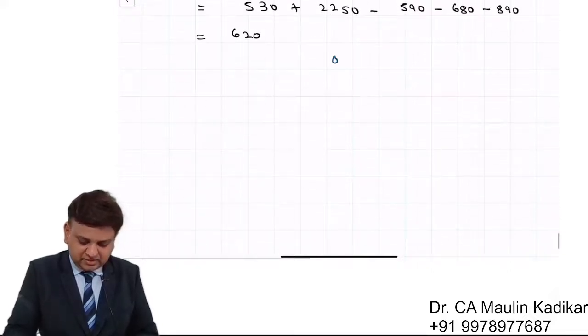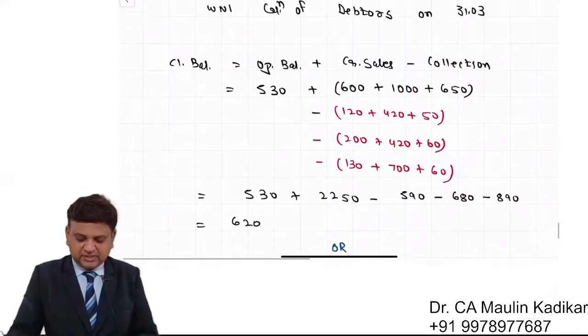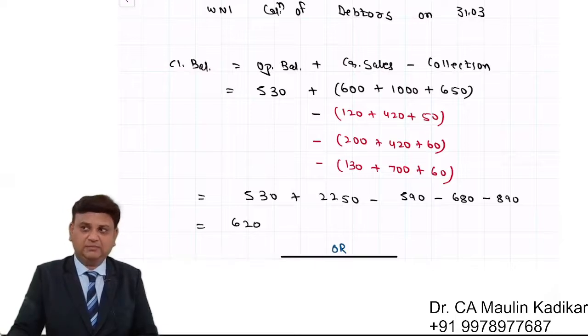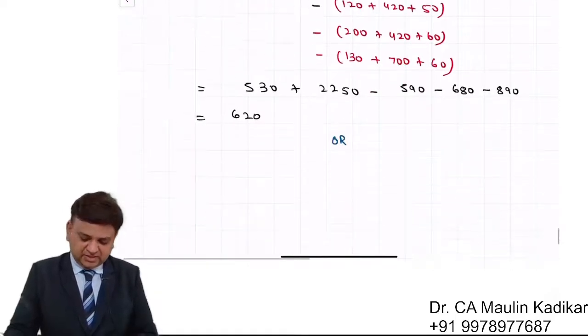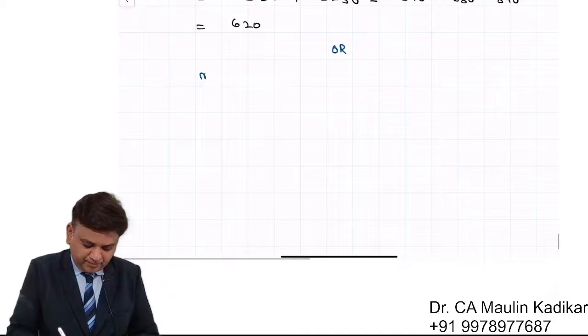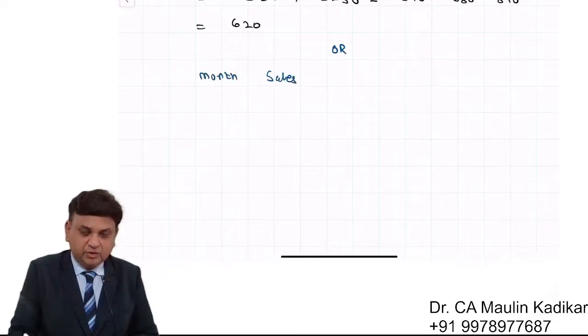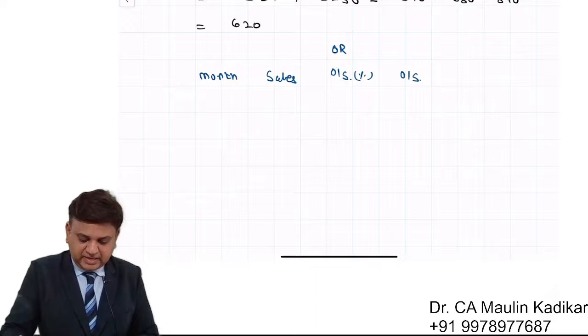Or otherwise, we can do this answer in an alternative method. What is that? Let us discuss. Column number 1 is month. Column number 2 is sales. Column number 3 is outstanding percentage. And the last column is outstanding in terms of the amount.